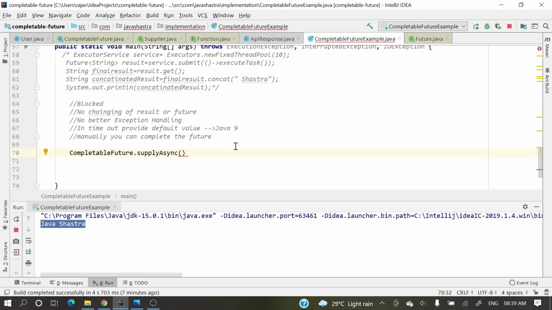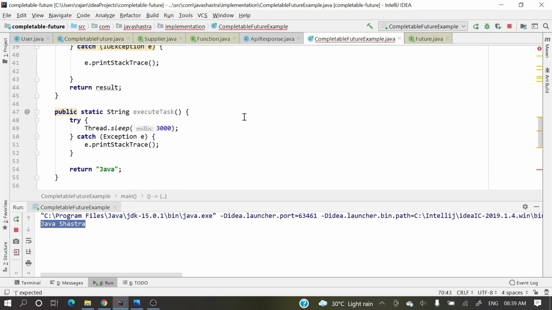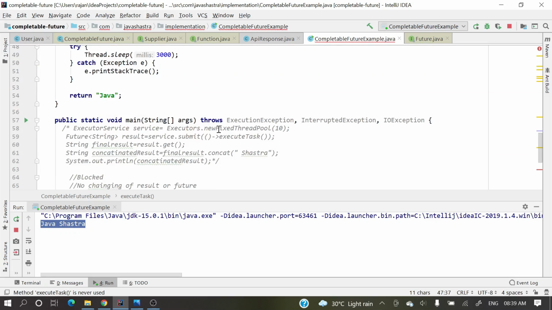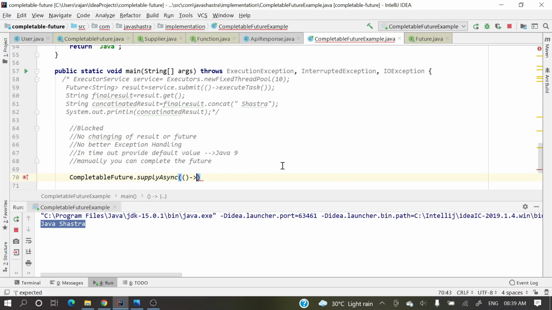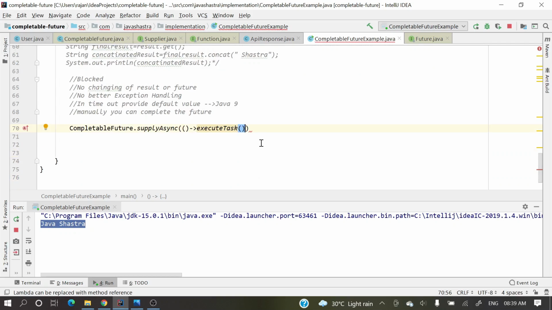This is kind of like submitting and returning one result with a Callable. So supplyAsync takes a supplier, which is a functional interface, and we provide one lambda that returns a result. Let's call this method executeTask over here. Don't worry, this is a dummy example. I will definitely have a real-time example, but first let's understand this concept.